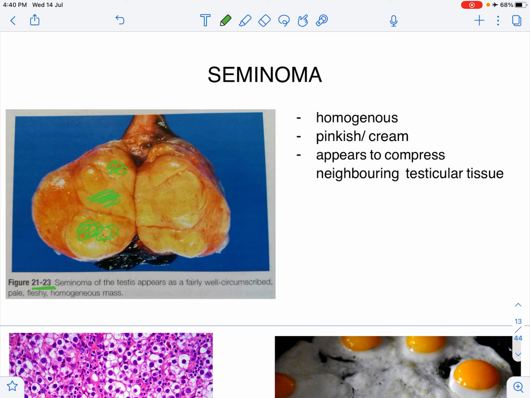This is a homogeneous tumor, and it is actually pinkish or cream. Basically, it looks like flesh. Now, this picture is of a preserved specimen, which is why it looks yellow. But if you take a fresh specimen, it looks pinkish or creamish in color. Now, if you notice over here, this is the testicular tissue, and it appears as though the testicular tissue has been compressed in the peripheries as the tumor expands.